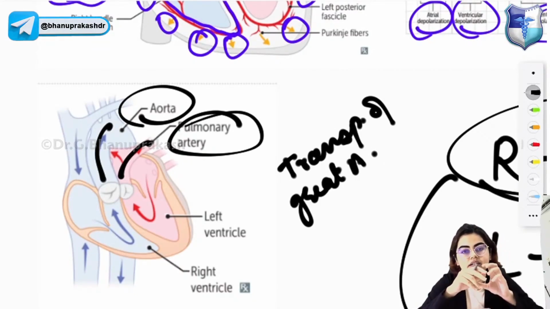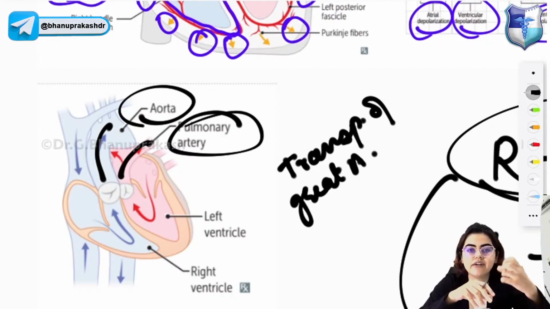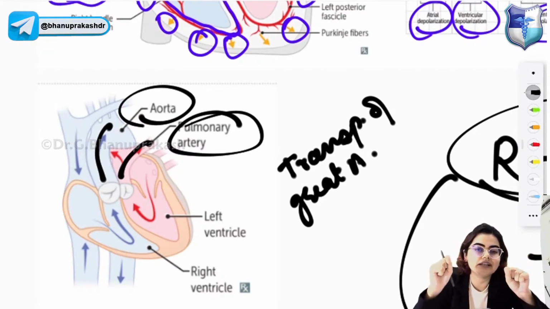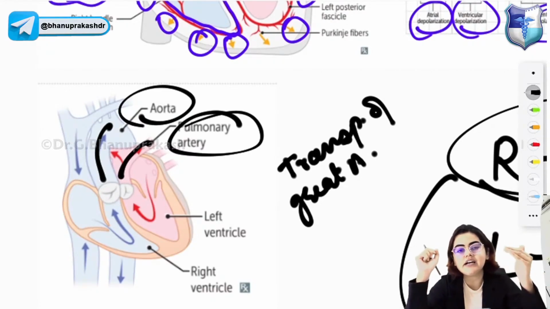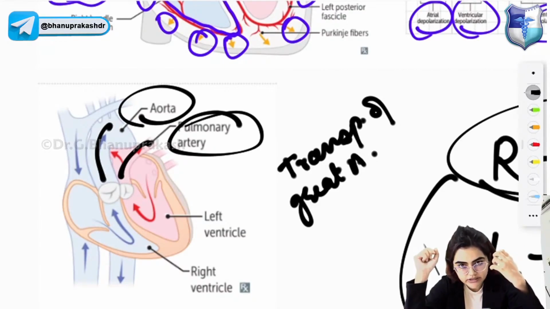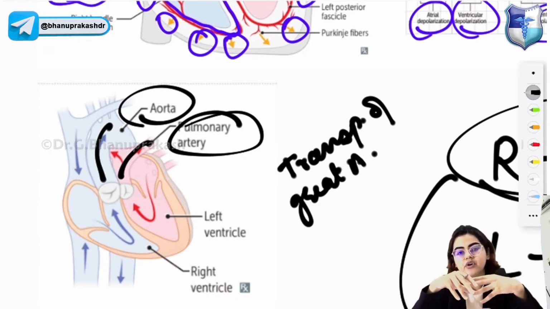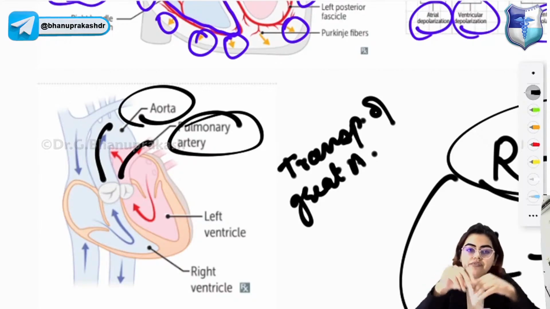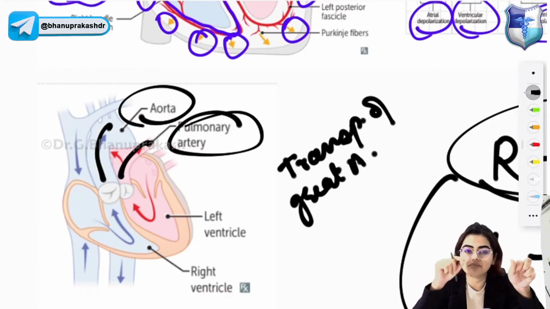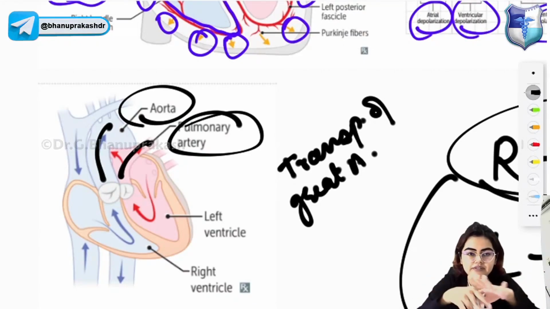Aorta will leave the right ventricle and the pulmonary trunk will leave the left ventricle. So usually, in the normal heart, aorta arises from where? In the normal heart, the aorta arises from your left ventricle. So if the aorta is arising from the right ventricle and the pulmonary trunk is arising from the left ventricle, what will happen? There will be separation of systemic and pulmonary circulation.